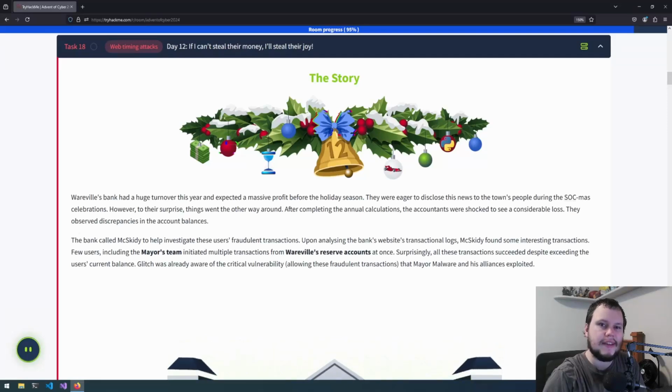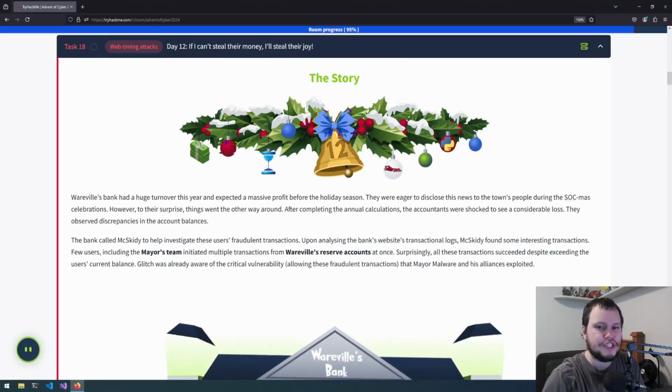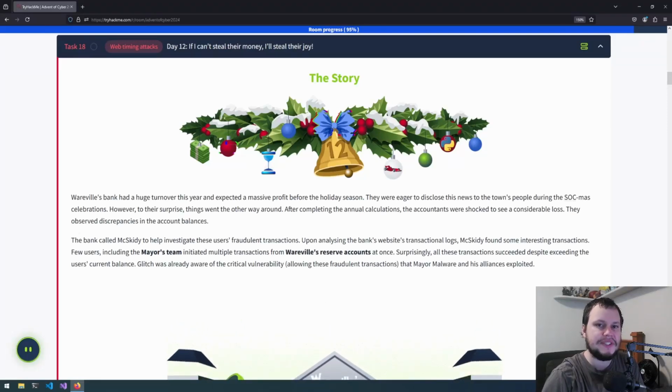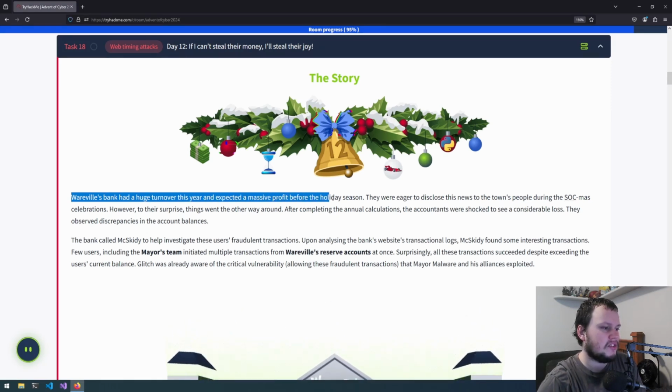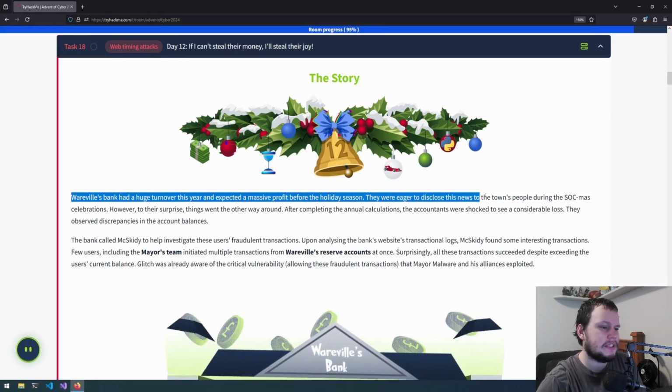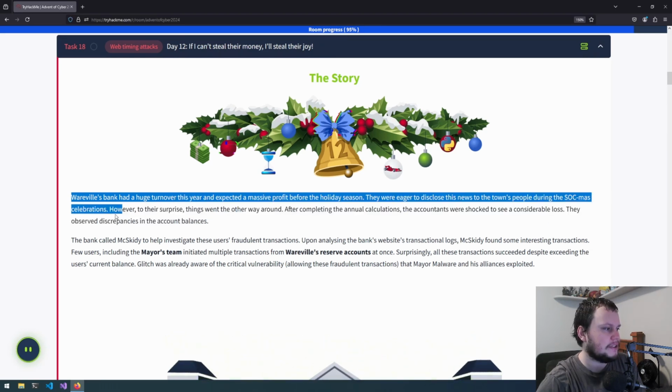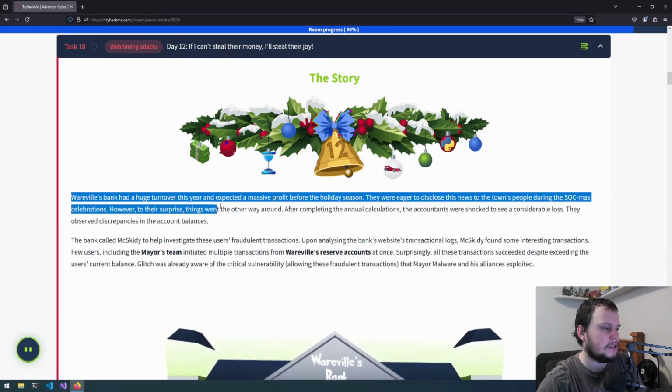This is day 12 of Advent of Cyber 2024, and this challenge is called If I Can't Steal Their Money, I'll Steal Their Joy. Werewolves Bank had a huge turnover this year and expected massive profit before the holiday season. They were eager to disclose this news to the townspeople during the Stockholm celebrations. However, to their surprise, things went the other way around.